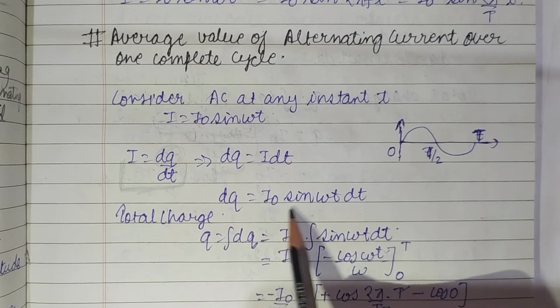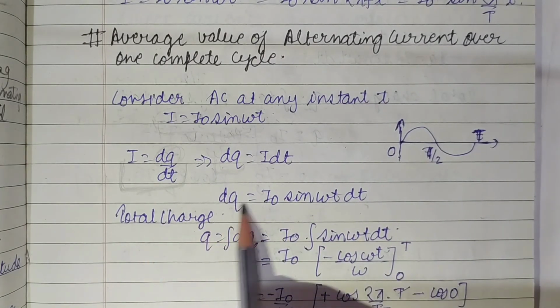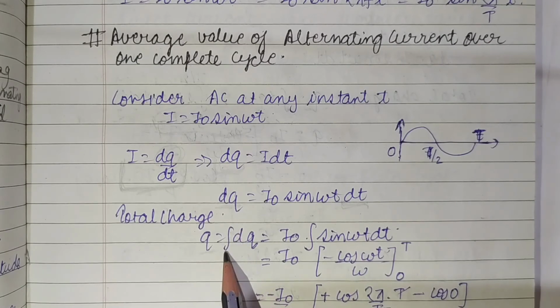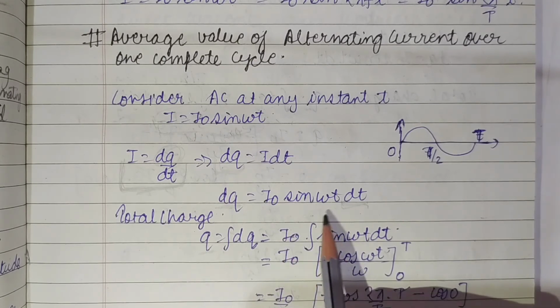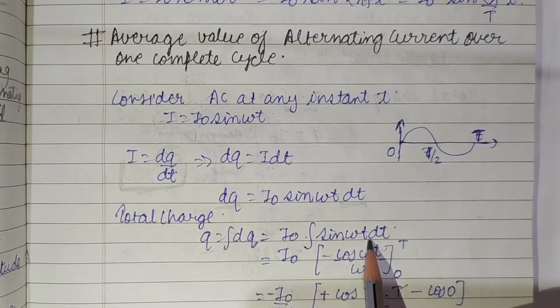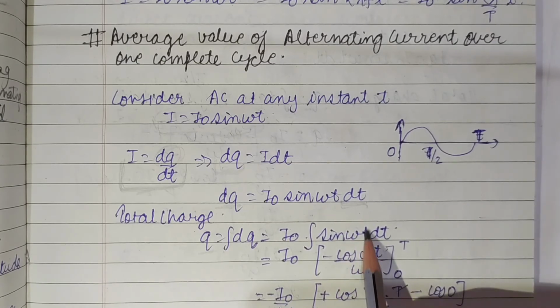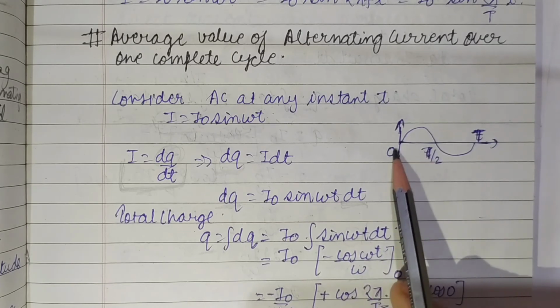So what do we get? I naught sin omega t dt. This is dq, the small charge in that particular time interval dt. Now we want to find the total charge. We can simply integrate this equation. I naught is a constant, so we can keep it outside. After integrating sin omega t, we already know the integration of sin omega t is minus cos omega t, and omega, the coefficient of the variable t, comes in the denominator. The limits we are integrating over are from 0 to T.